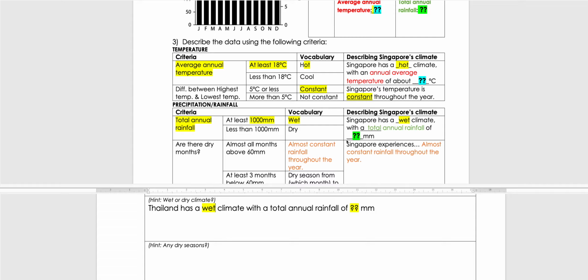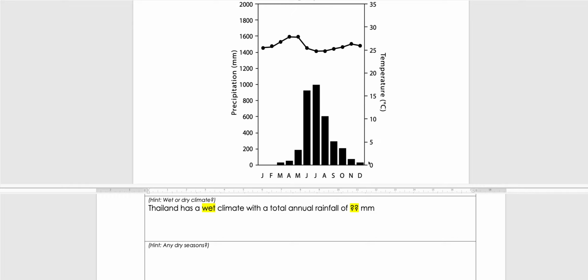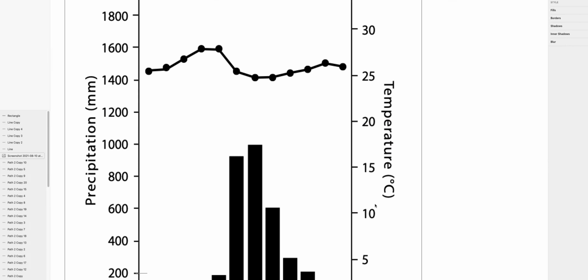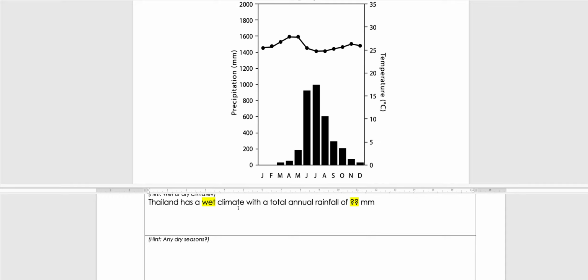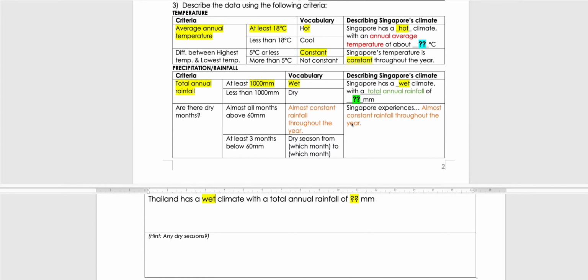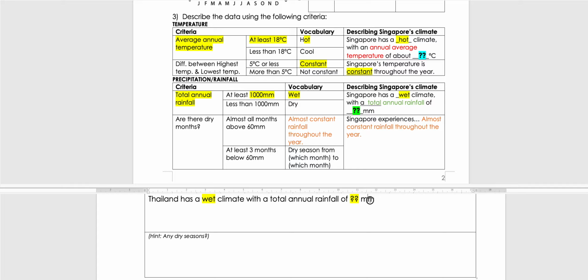All right, lastly, let's look at the patterns. Are there any months that are less than 60 mm? If you take your ruler and draw 60 mm, you will see that December, all the way to next year, January no rain, February no rain, March, April. So 1, 2, 3, 4, 5 months with very low rainfall. 5 months which we will consider as a dry season. So for any dry seasons, we need to use this phrasing over here. So Thailand, instead of using the almost constant like we did above, we need to use the dry season.